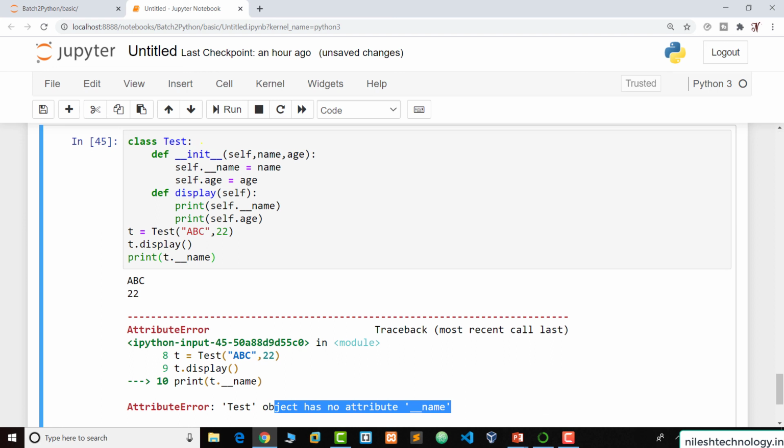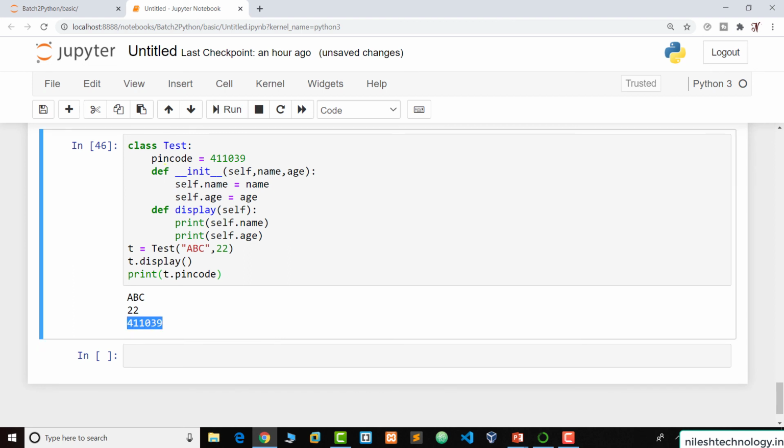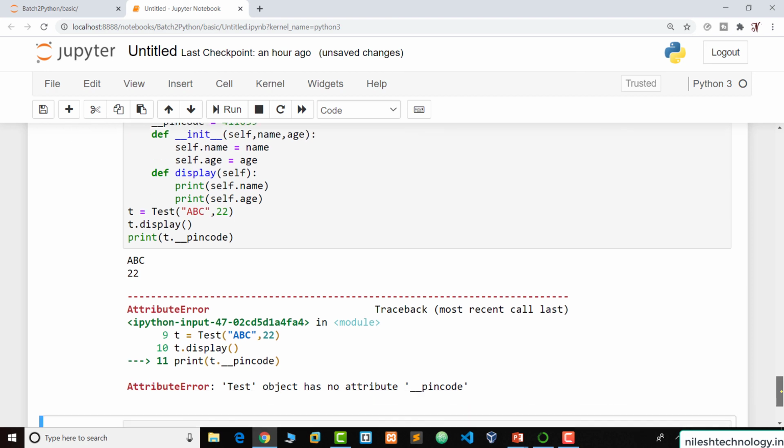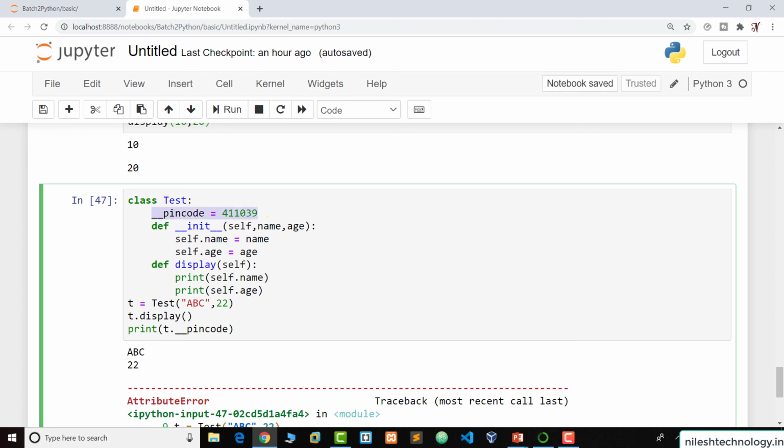For example, here we assign a variable inside the class, not self, but inside this class. For example, pin code equal to 411039, and for example t dot pin code, run. Here pin code is showing, but when we use a double underscore as a prefix and t dot double underscore pin code, run, again this is an error. Object has no attribute, meaning this is a private variable. We cannot access this variable outside the class.